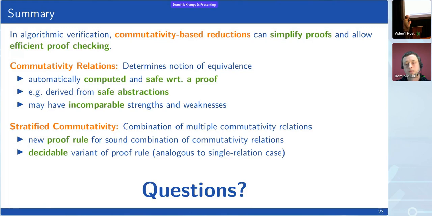Okay, I have a quick question. One thing that wasn't clear to me from the talk is what is the logic you're working in for what these proof properties are in? Because to be deriving things from the property, you need to know what the property can express. I'm wondering what is the one you're using in this setting, and then how general do you think you could make it?